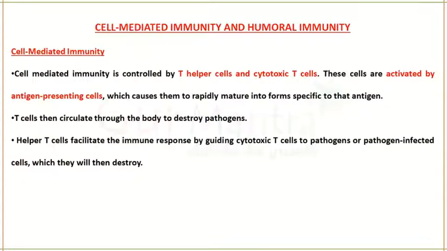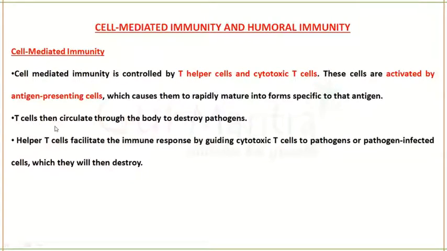These cells are activated by the antigen presenting cell, which causes them to rapidly mature into a form that can destroy the antigen.